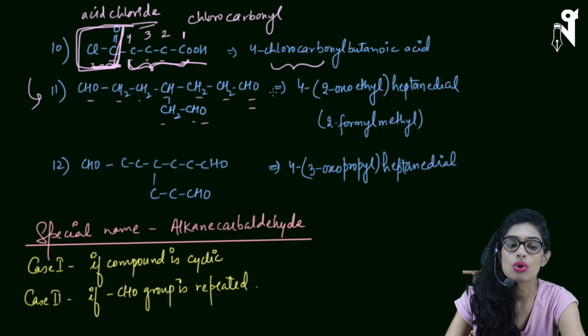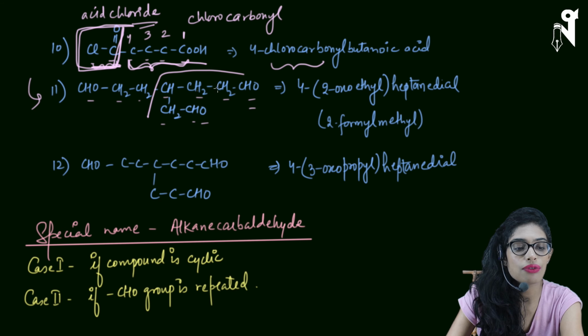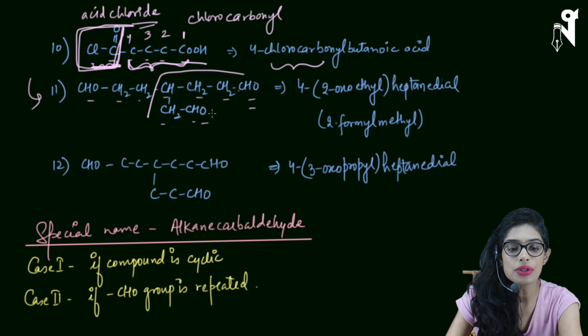So here, if I go like this, the number of carbons will be 1, 2, 3, 4, 5, 6: 6 carbons with the 2 CHOs. Okay. And if I go straight and take this as a principal carbon chain, then I will have 2 CHOs and 1, 2, 3, 4, 5, 6, 7 carbons. So this is the longest chain including 2 CHOs. Eventually one CHO group will be out of the chain no matter whatever you do, because by any way it is not getting included in the principal carbon chain. So now CH2CHO is our branch, and 2 CHOs with 7 carbons is our principal carbon chain.